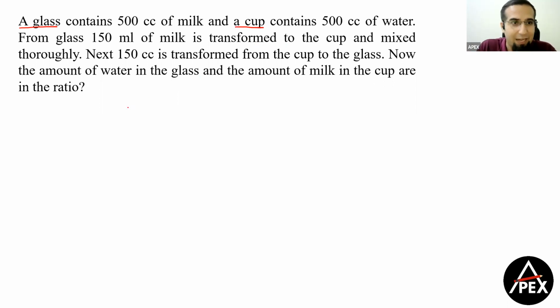That is used in the question statement. I'll come back to it. Why did I mention this? Now we have glass and we have cup, so we have two things. ठीक है, ये दो clearly mention किया है. अब we have खाली milk है glass में, that is 500. Let's say water कुछ भी नहीं है. यहाँ पे खाली, यहाँ पे milk 0 है, यहाँ पे water 500 है.